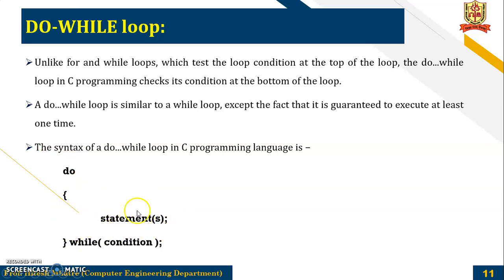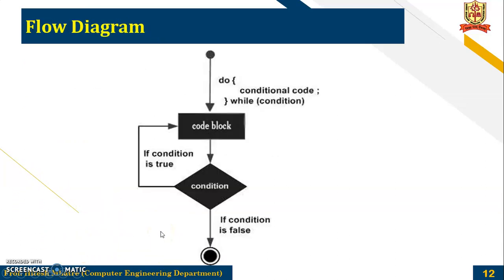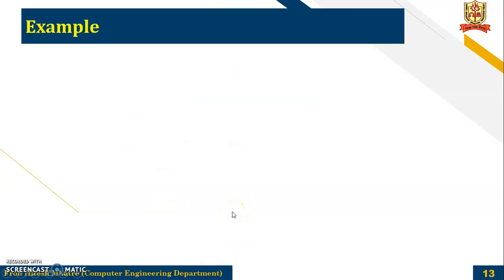braces you have to specify the statements that can be executed in a loop, and then while the condition. So it will execute this statement and then check the condition. If the condition is true, it will continue again. If it is false, it will go outside of the loop. So here we can see it will first execute the code block, then check the condition. If it is true, then it will loop.